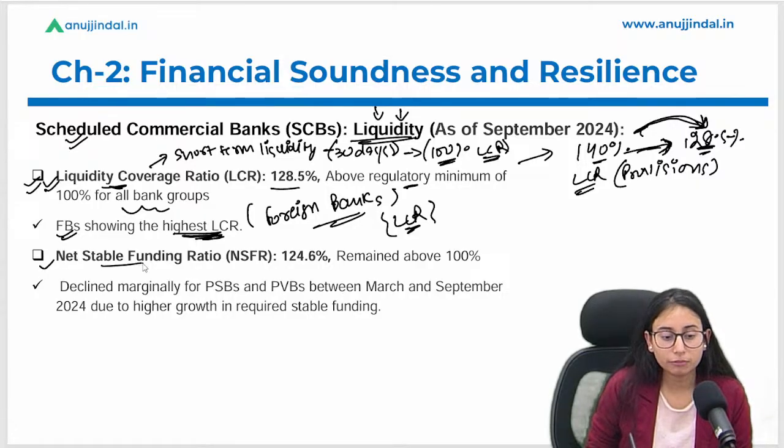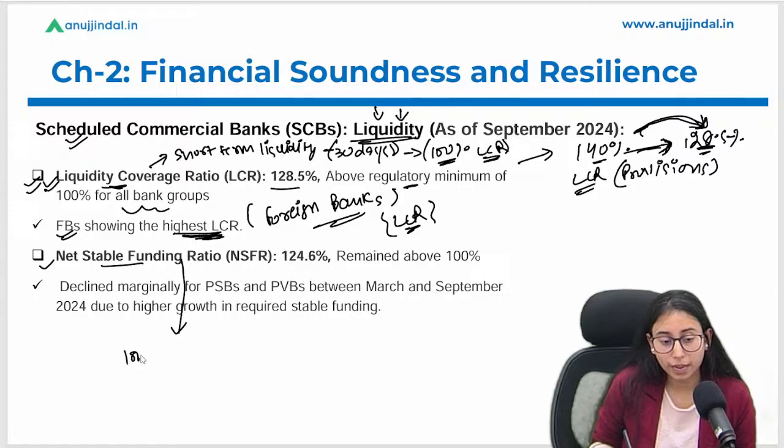अब net stable funding ratio होता क्या है? Okay, we can discuss here, right? So this is a ratio that talks about the long-term liquidity. Long-term liquidity, that is more than 1 year.